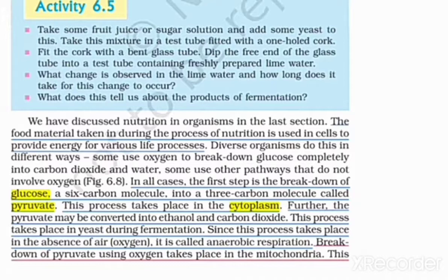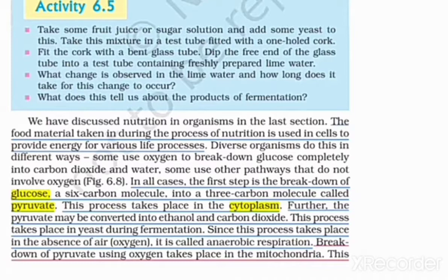Glucose is a 6 carbon molecule. It undergoes oxidation to release a 3 carbon molecule called pyruvate. This process takes place in the cytoplasm. Further, the pyruvate may be converted into ethanol and carbon dioxide. This process takes place in the presence of yeast during fermentation.